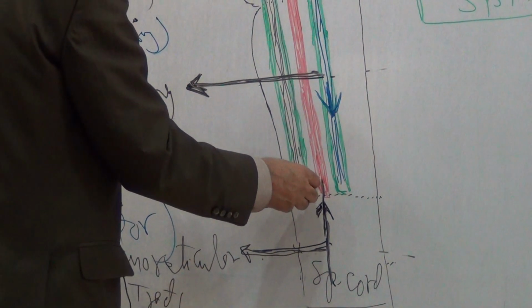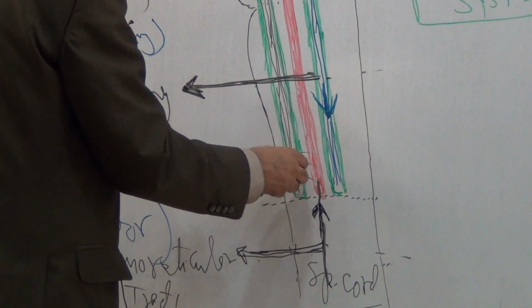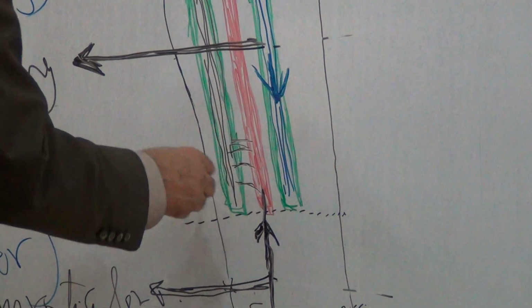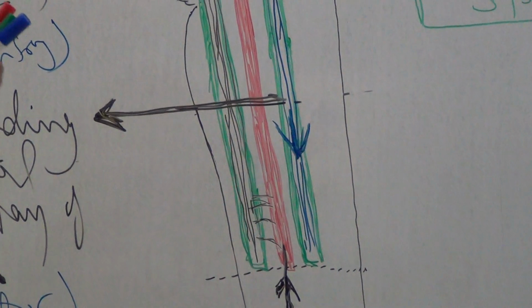Then it also has connection with the reticular activating system, the ascending or sensory part.